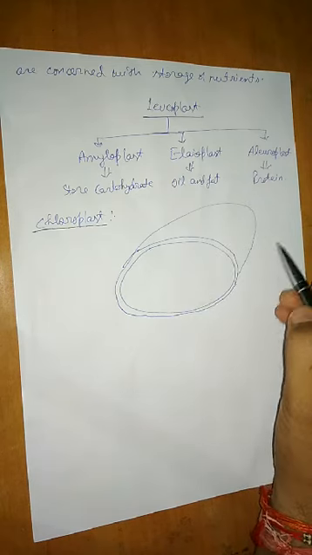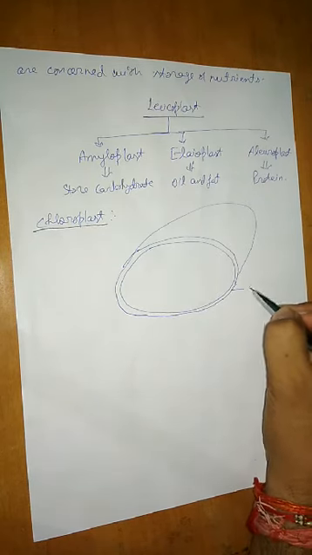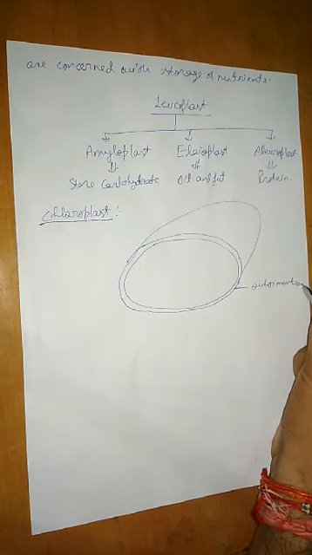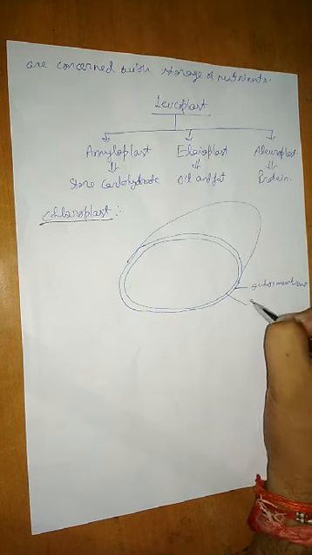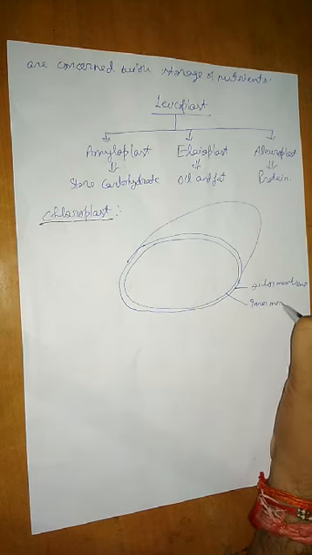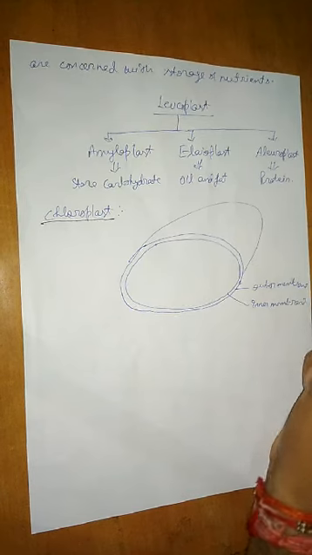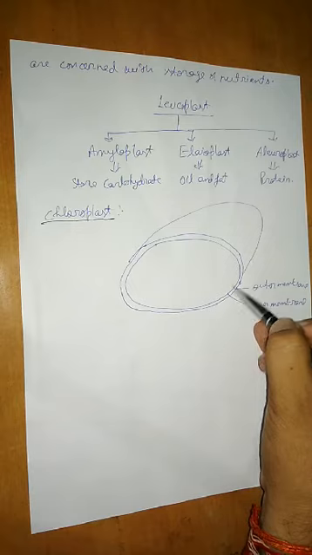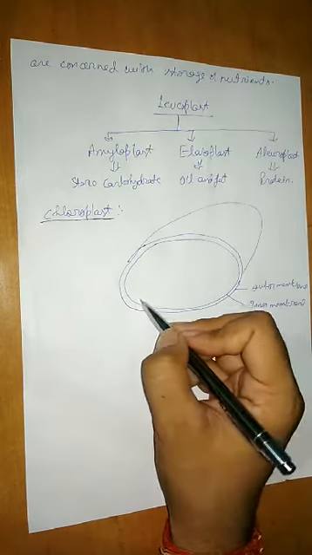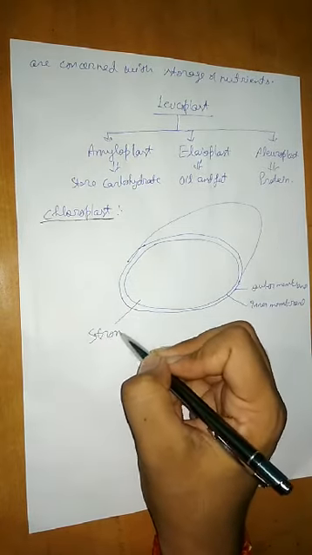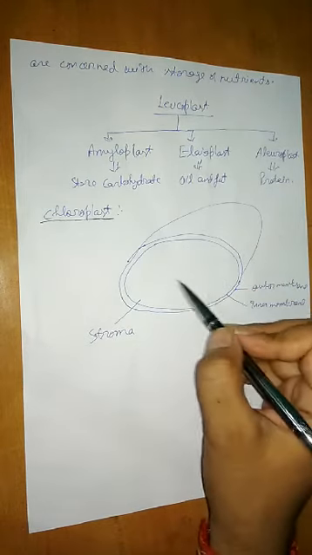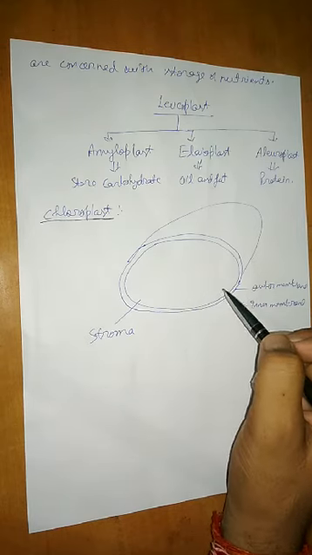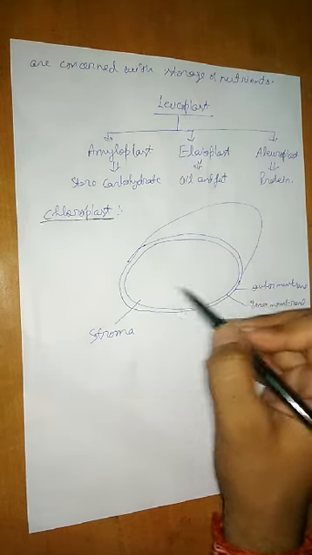So this is the transverse section of chloroplast. This is the outer membrane, this is the inner membrane. Then this cavity which is enclosed by the inner membrane is called the stroma. This stroma is the ground substance, the cavity enclosed by the inner membrane of the chloroplast. Clear?